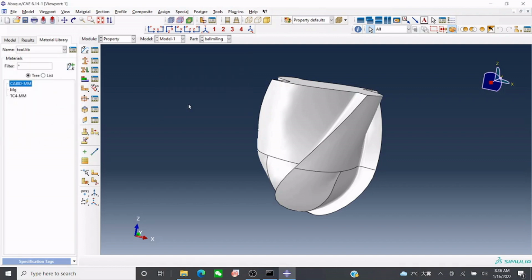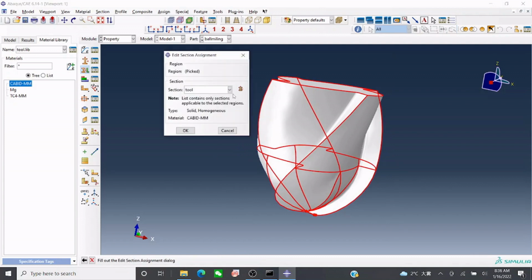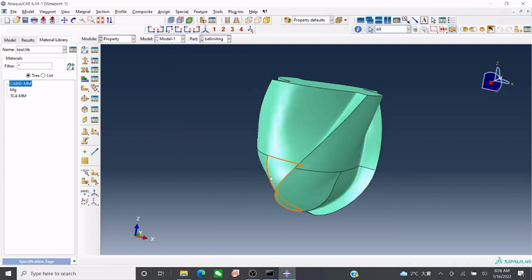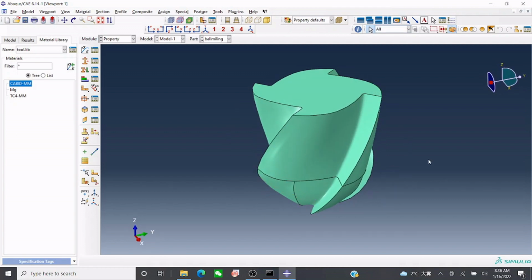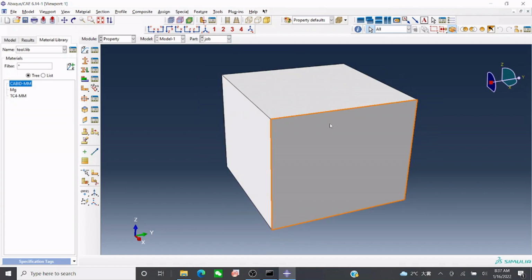Once we are done with that, I will name it as tool, and of course it will be carbide tool. I'll select this one, and once I do this, done. Now you see our tool has a material property of carbide. So this is now the carbide tool. Now we need to assign material to our workpiece.